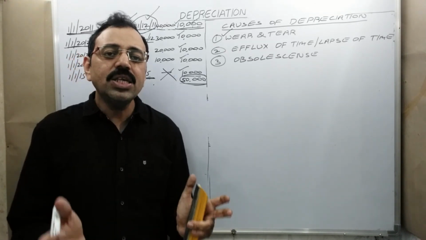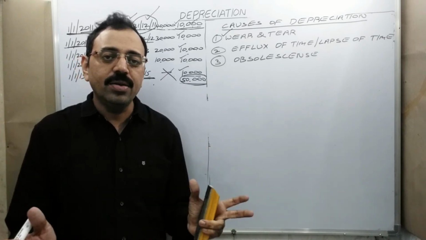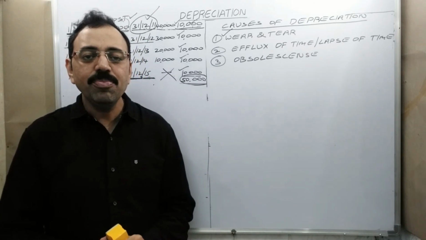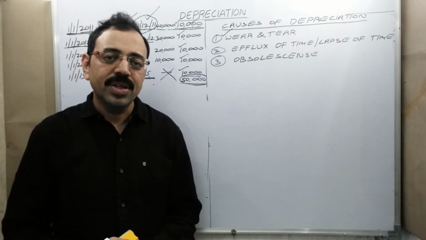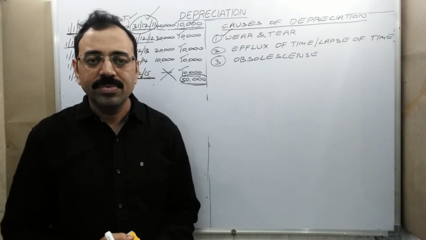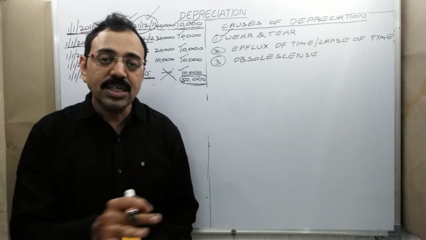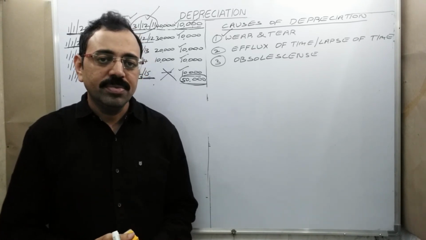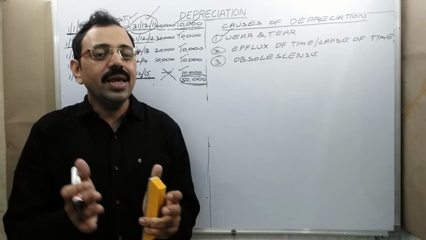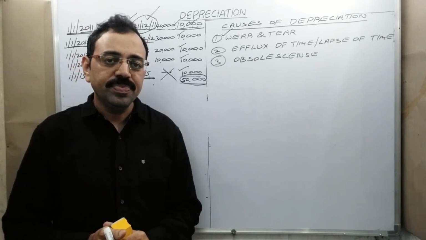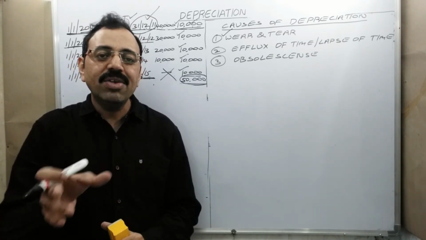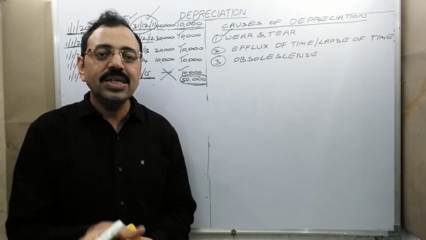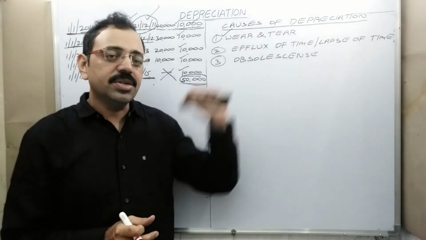Similarly, when an asset is exposed to sun, rain, wind, then asset value may get reduced. For example, we purchased one car. We used it for some years. So what happens? Some scratches may come on that, or shining may get reduced. So when we use any fixed asset constantly, then slowly that asset value decreases because of all these reasons. These reasons are known as wear and tear.